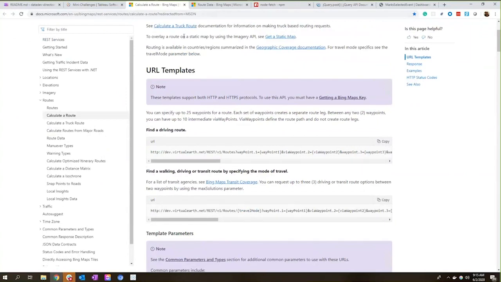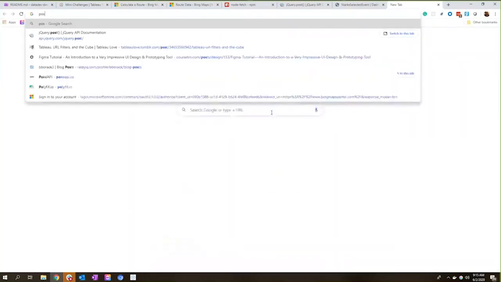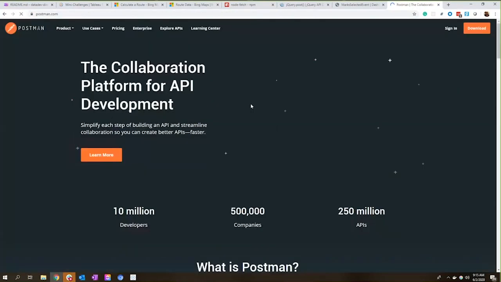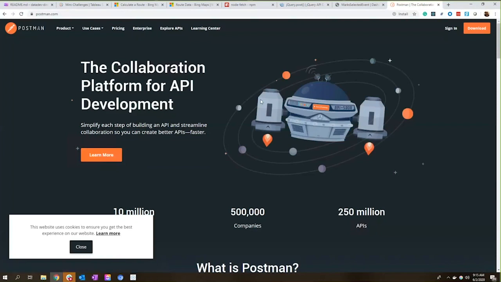I put in different cities. I tried, did I need to put the state in there? I tried just different positions. So just trying different things. A great tool to use with a new API is Postman as well. I absolutely love using Postman. It makes it very, very easy to try out different APIs, and you can also spit the code out as well.